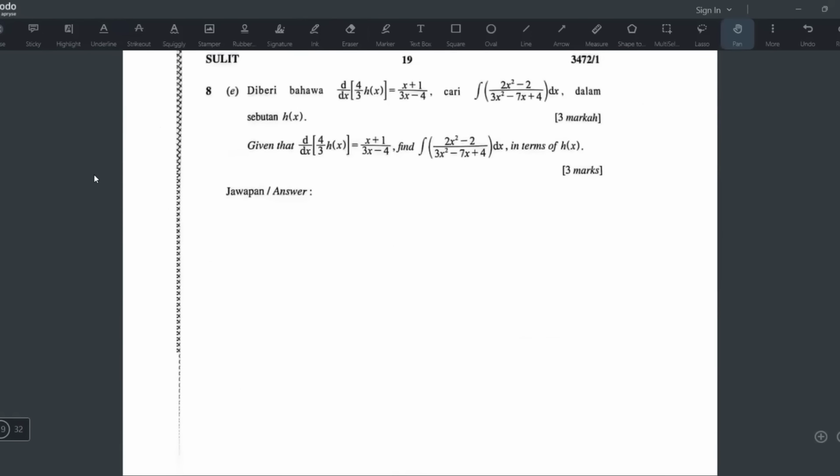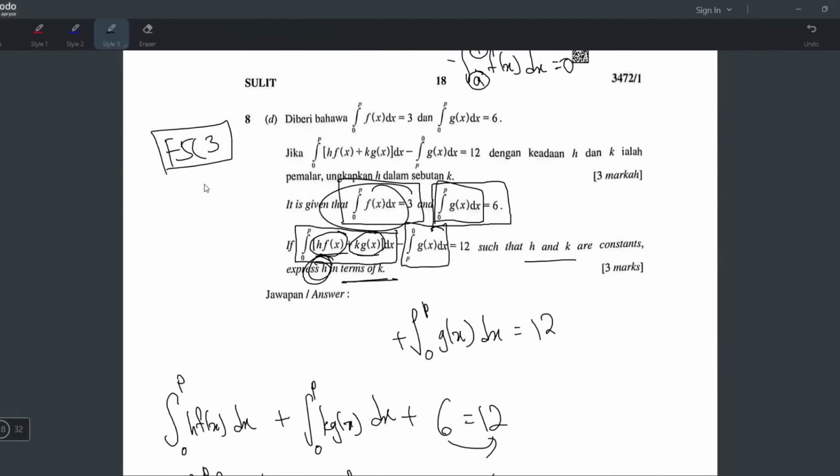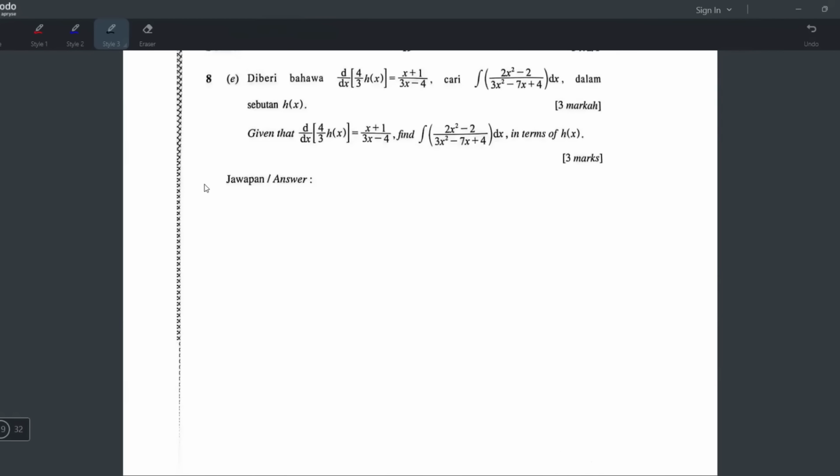That's all. Oh my god, ada lagi E ah. This number 8, why so panjang? Ada A, B, C, D, E sampai E lagi. Okay, let's go. So 8E, let's do it. Given that d dx of 4 over 3hx equals x plus 1 over 3x minus 4, find integrate this thing dx in terms of hx. This question they always ask lah in paper 1.